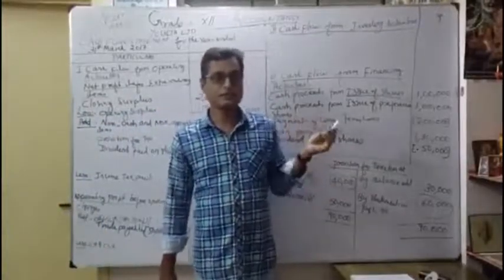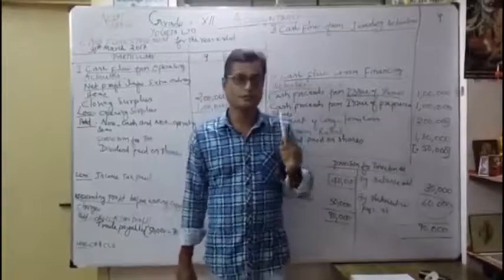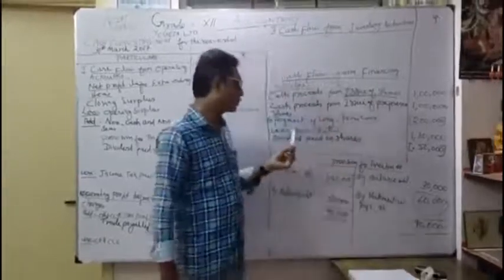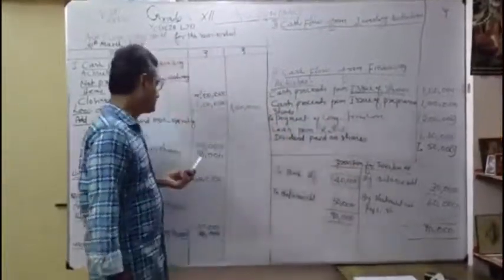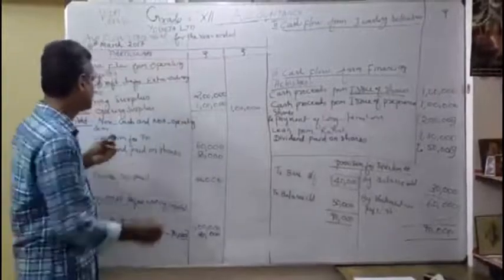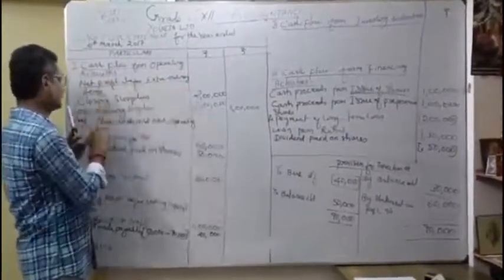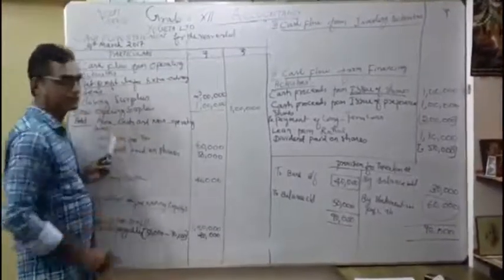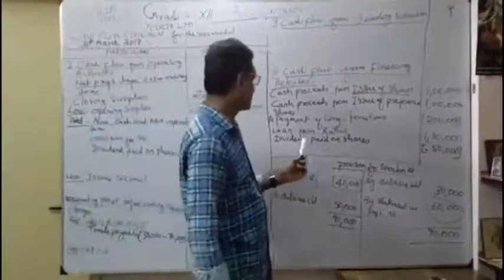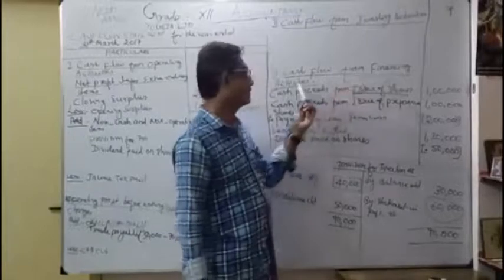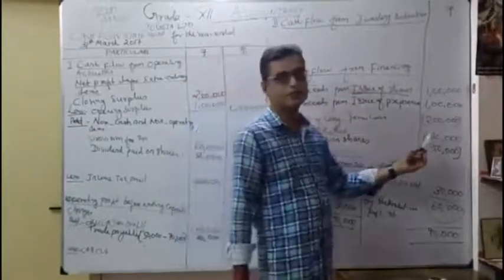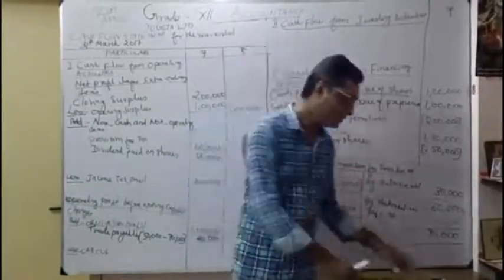For that, we done accordingly. Here they given only the one adjustment, dividend paid on share. That's why I'm going to show operating activities also my payment, dividend paid on shares. I'm going to add under the net profit before extraordinary items. Under that, it's coming under non-operating items. Correct. Similarly, here also dividend paid on shares. I'm showing under finance activities 50,000 within the bracket. Okay, that's our adjustment. We finished.